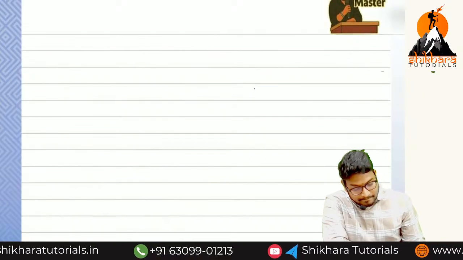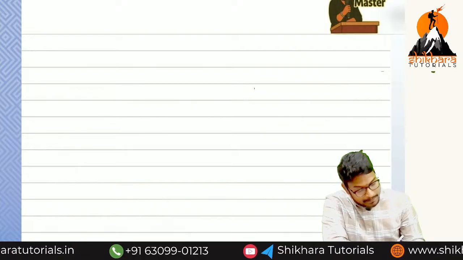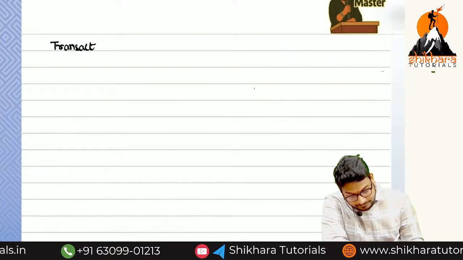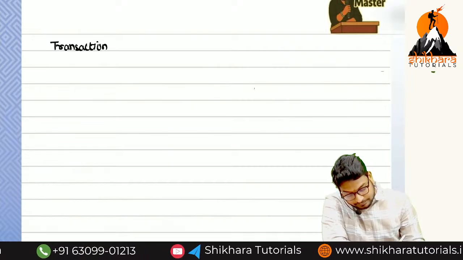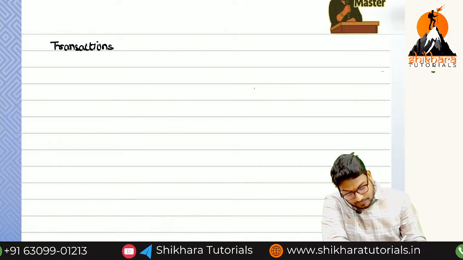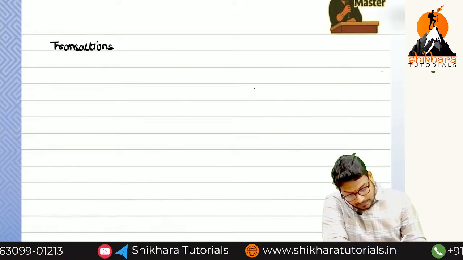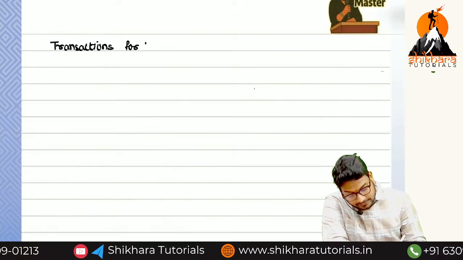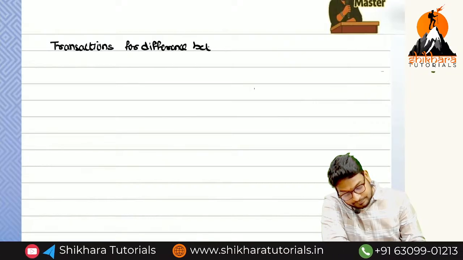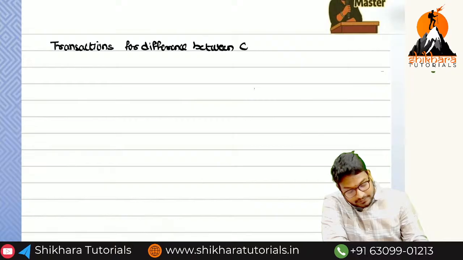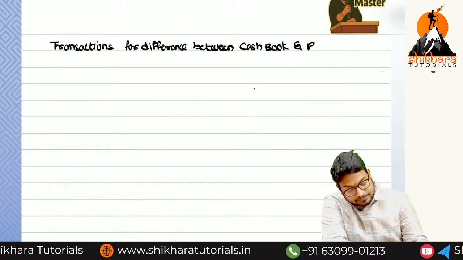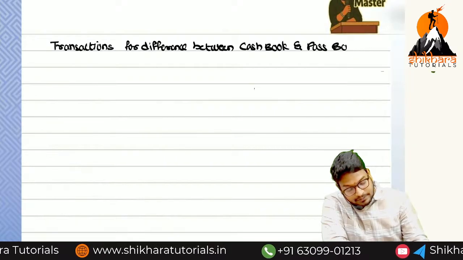Next, write: transactions for differences between cash book and the passbook.